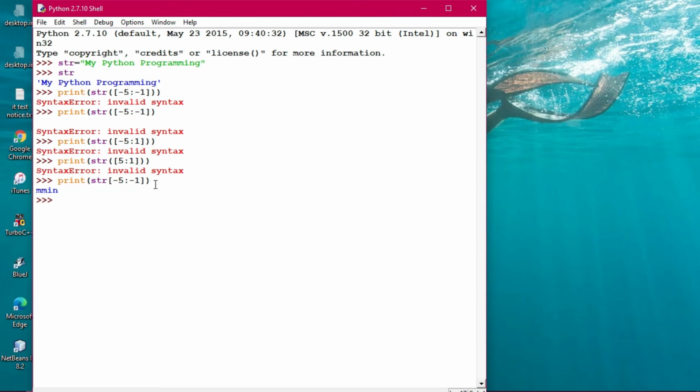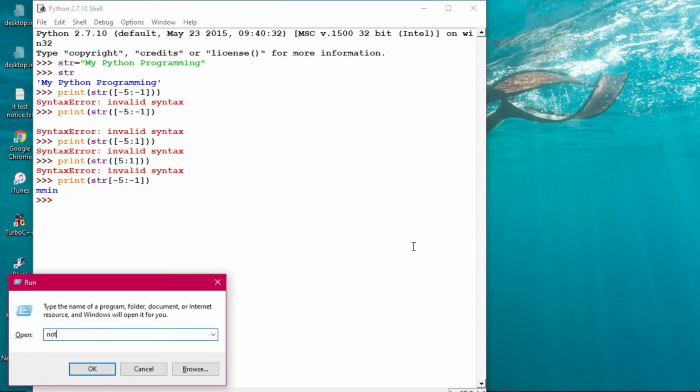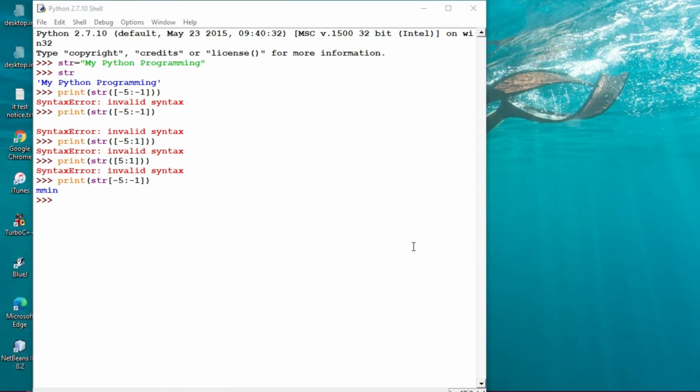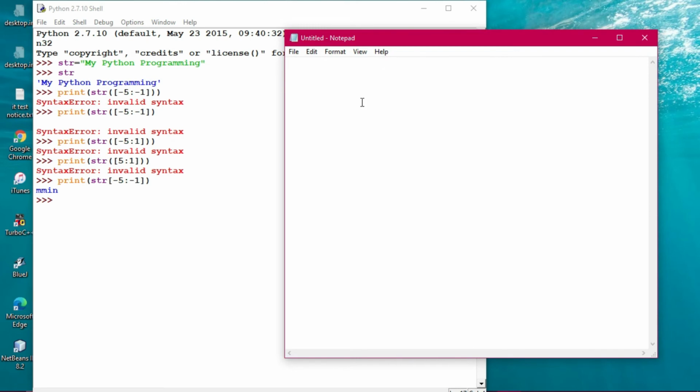These are the errors. So when this kind of program is given to you, you need to rectify it. You have to rectify it in this way. So -5 to -1, what does it do? Why has MMIN come? You need to understand that. Okay, so I'm opening Notepad, just to show you why the 4 characters have come. So now let us see that -5 is there. -5 means it will come 5 characters backward, as I had told you.